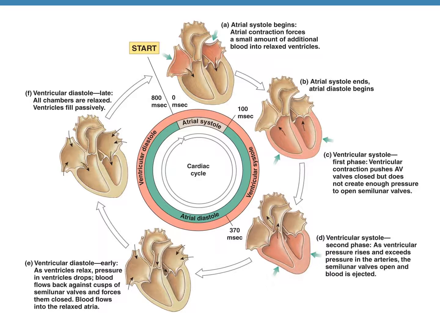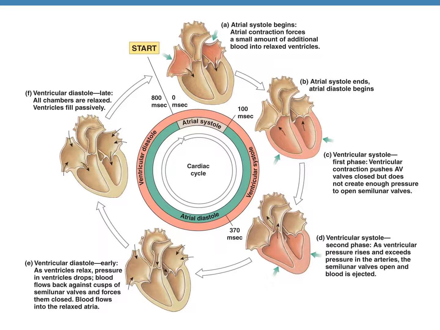Then the second phase begins, which is atrial diastole and ventricular systole. Now that the atria have completely emptied the blood inside them, they go into relaxation. And the ventricles, because now they are filled with blood, the pressure inside the ventricles is rising. When the pressure builds up, this pressure closes the atrioventricular valves. That means the tricuspid and the bicuspid valves close. As they close, they make a sound called lub. This is the first heart sound, or S1 sound.